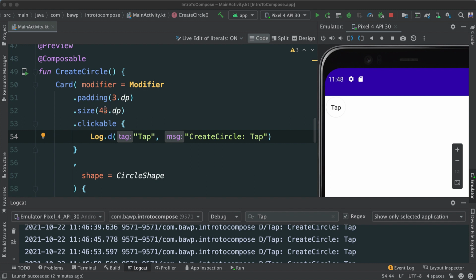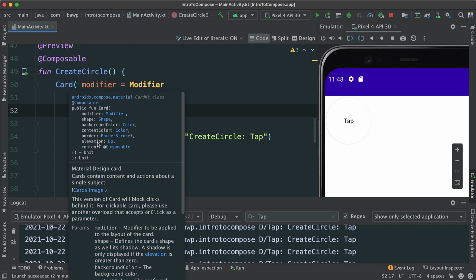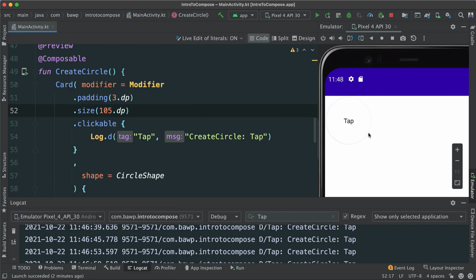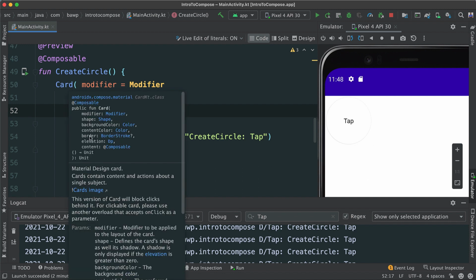We want to make it a little bit bigger. Let's maybe make this 105. There we go. It's really large. The other thing we can do, because it's a card, if you hover over again, you see we have this elevation. So this elevation will elevate the button so that we have a contrast between the button and the background. Because as you see here right now, the contrast is very minimal.